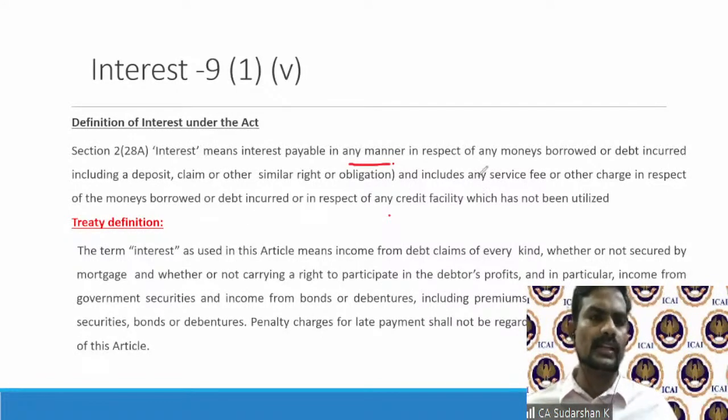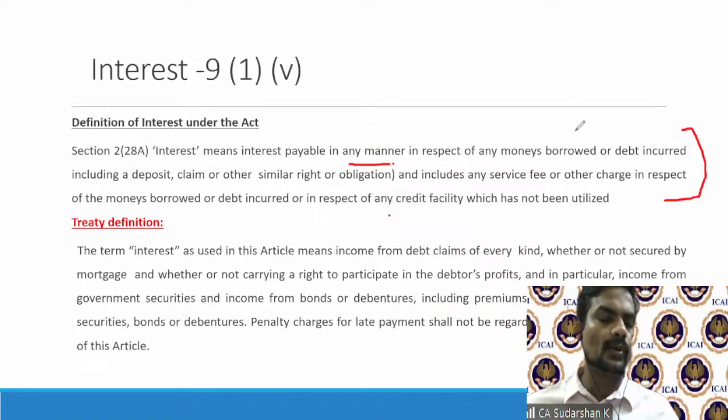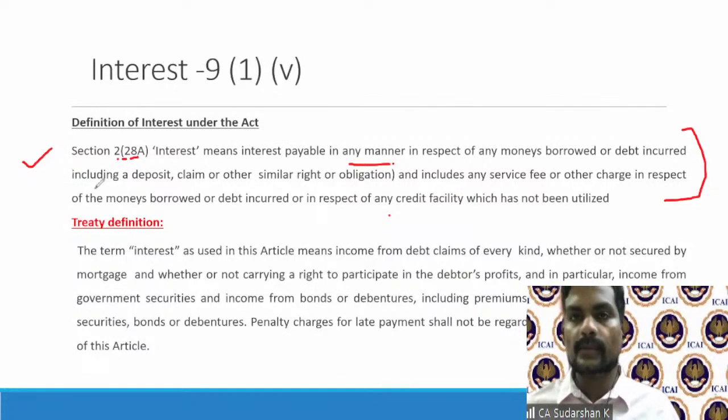I don't need to dwell deep on this because you would have already seen this. And anyway, under 194A also there are TDS implications and other aspects. Anyways, if there is any interest payable under the 2(28A) definition, section 9(1)(v) will trigger.